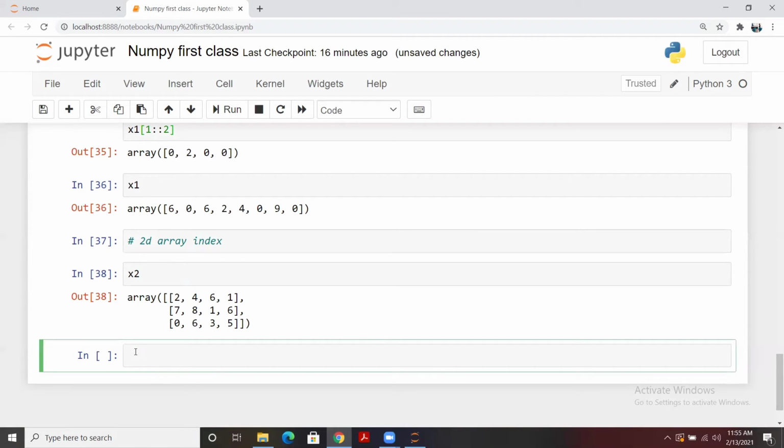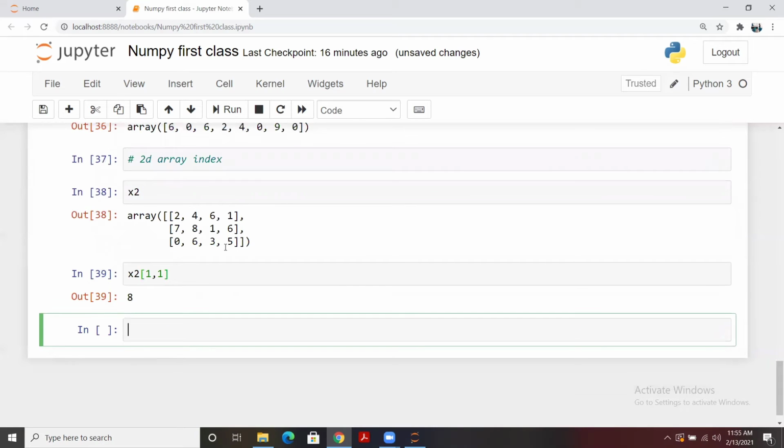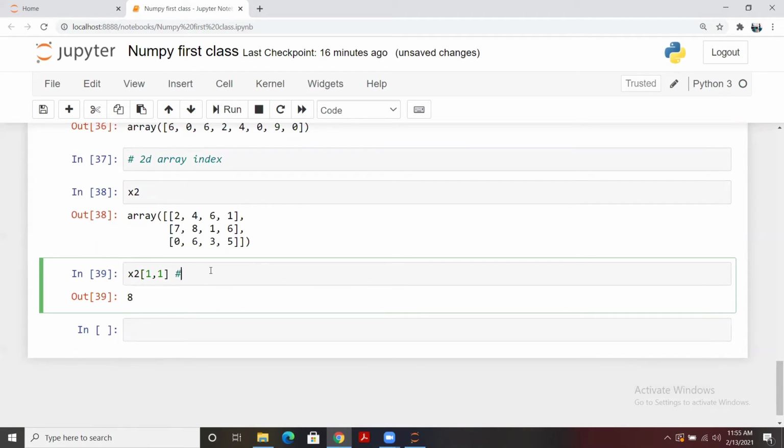So how are we going to write it? x2, and we do indexing something like this, 1 comma 1, let's say. So it will extract like this. So you know, indexing is x2 square bracket, this is a row part, you can say, and then this is a column part. It is separated by a comma. Everything which comes before the comma represents the rows, and anything which comes after the comma represents the columns.